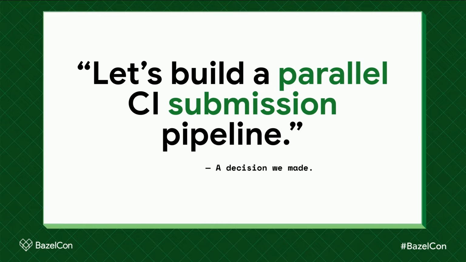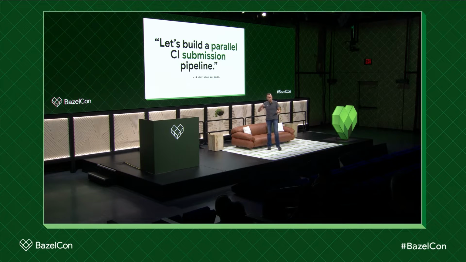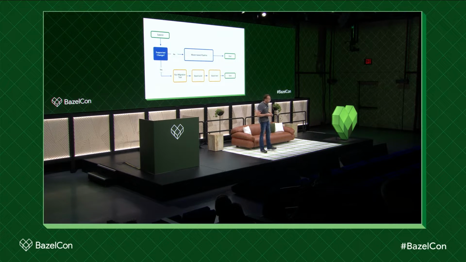But we started with that migration. Let's build a parallel submission pipeline. Remember, we had that one process everyone has to go through. You're doing your change locally, you're testing it, but at the end of the day, you're submitting it into a system that we call pre-check-in or pre-submit. That pipeline does a lot of building, testing, analysis, checks, etc. And when it's good to go, it merges it into the repository.